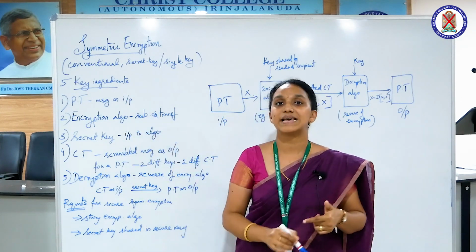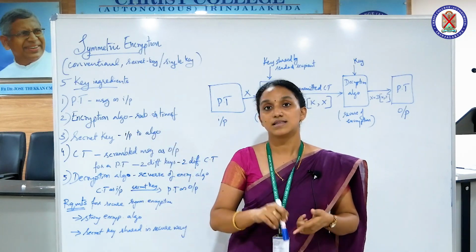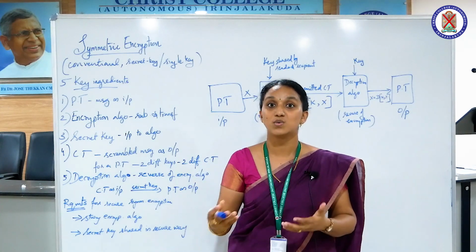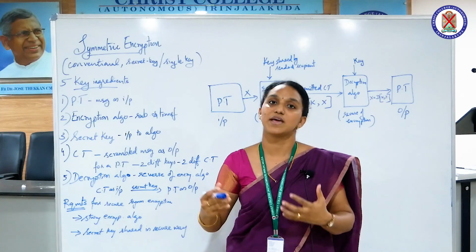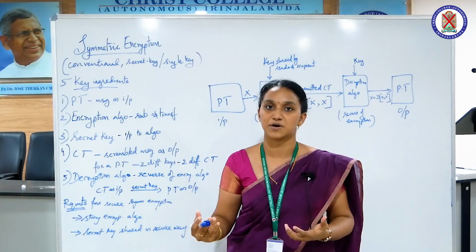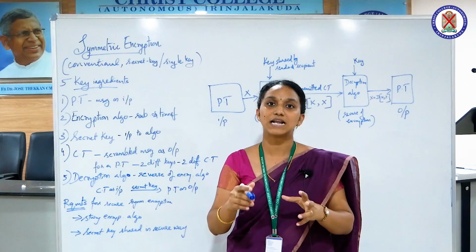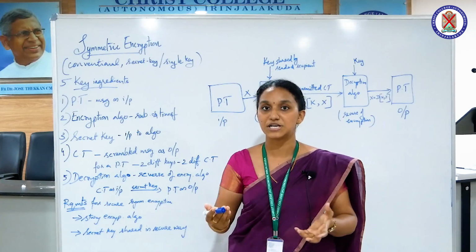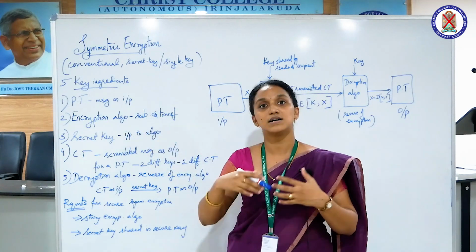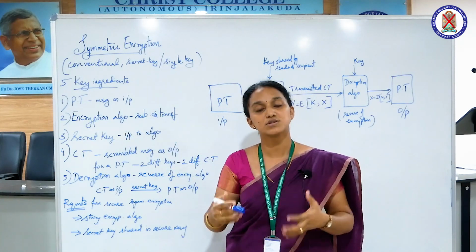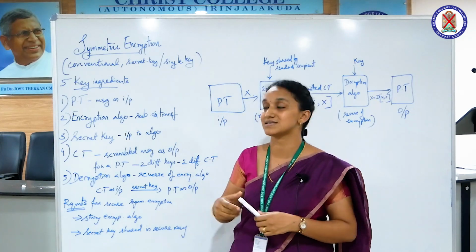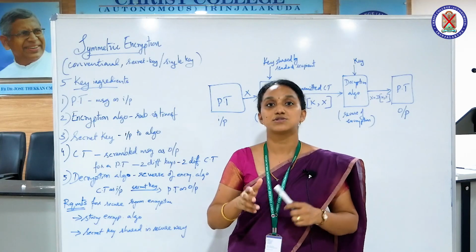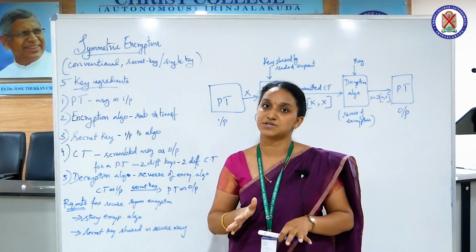So that is the first important part. The second one is the encryption algorithm. Here the plain text is now transformed to some other form which is not easily readable by a third party or by an opponent. So some encryption algorithm must be used to scramble it or to reshape it. In that case, most of the encryption algorithms may be using processes like substitution and transformation. It's very important to know what is substitution and transformation.